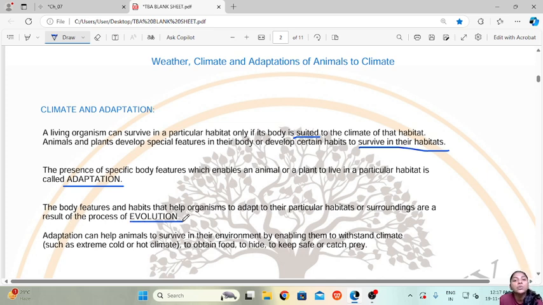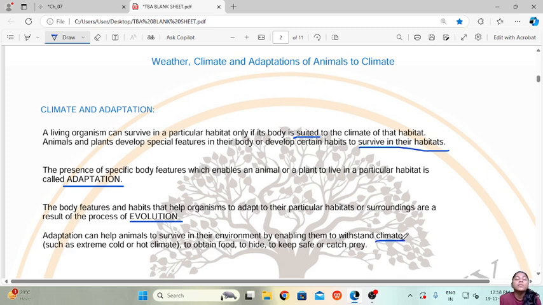So how do these changes take place in the organisms, or how are these habits formed? It is all the result of the process called evolution. As organisms evolve, they adapt to their surroundings so that they can survive better. Adaptation can help animals survive in their environment by enabling them to withstand extreme climates.